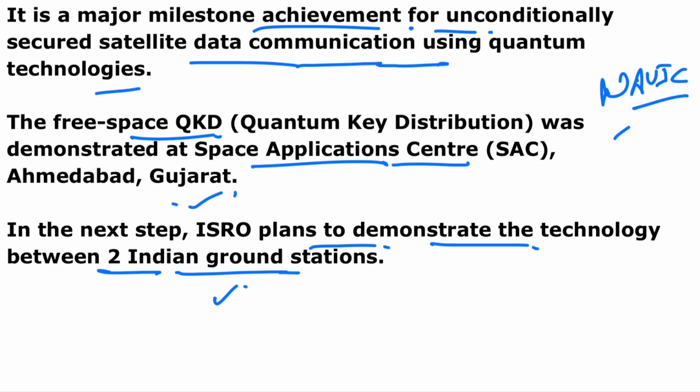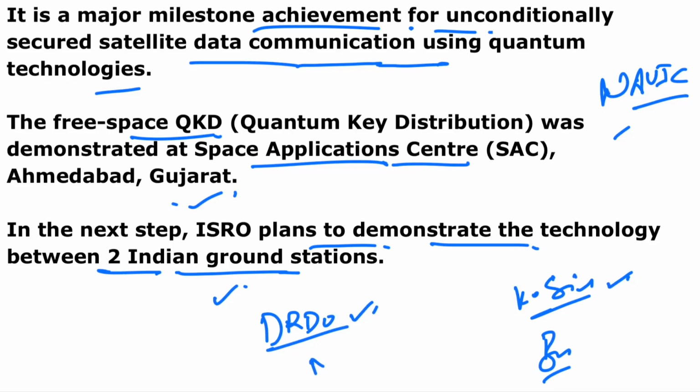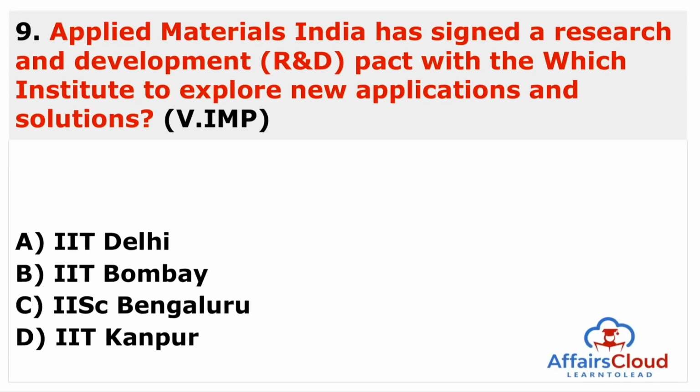ISRO's chairman is K. Sivan. And where is the headquarters of ISRO? ISRO's headquarters is in Bengaluru, Karnataka. Don't confuse it with DRDO. DRDO headquarters is in New Delhi, and the DRDO head is G. Satish Reddy. And just remember, the Space Applications Centre headquarters is in Ahmedabad, Gujarat. Now we can move to the next question.